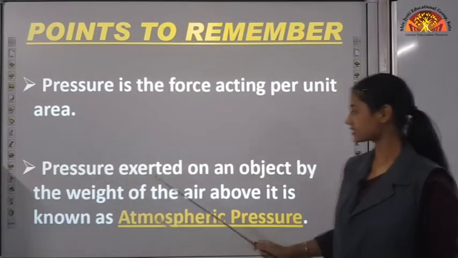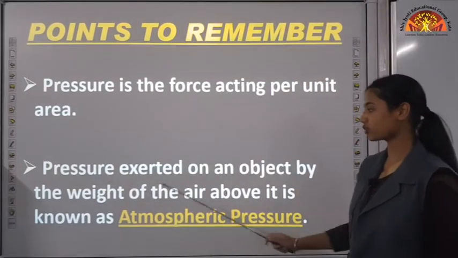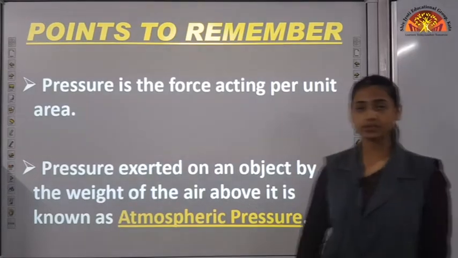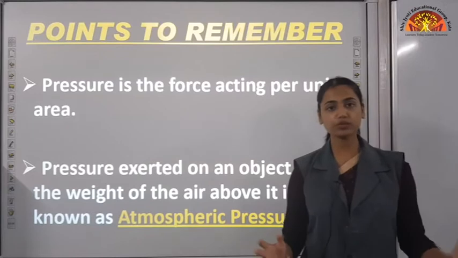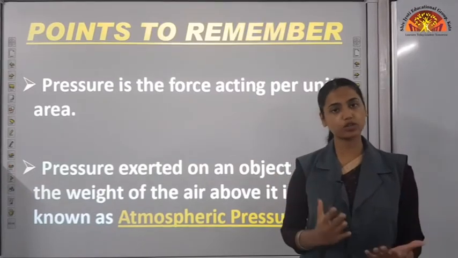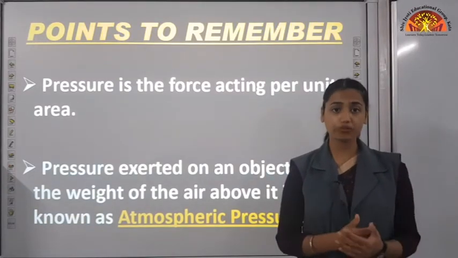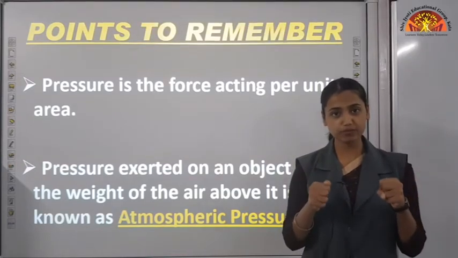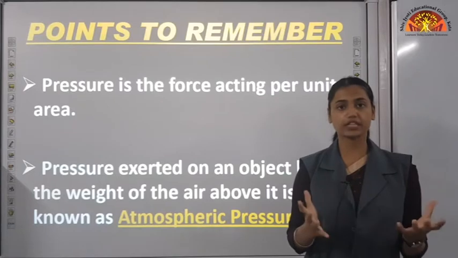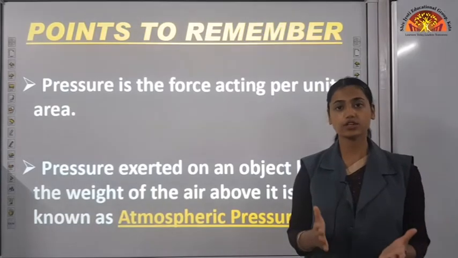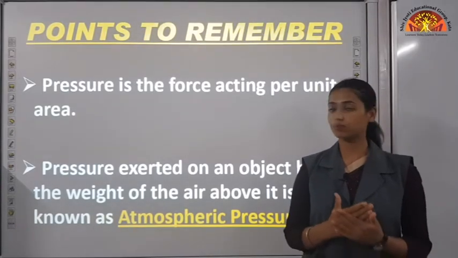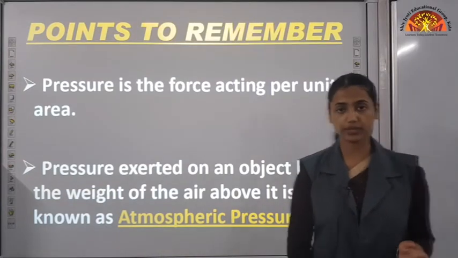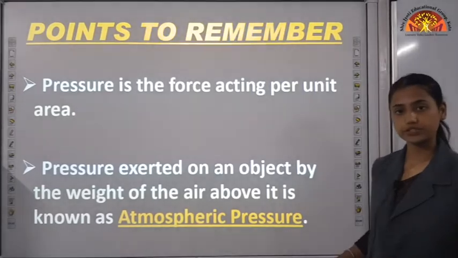Then pressure exerted on an object by the weight of air above it is known as atmospheric pressure. Now what is atmospheric pressure? As we all know, the air around us also has some weight, and that weight of air applies some force on the objects present on the earth's surface. So that force of air per unit area is known as atmospheric pressure.